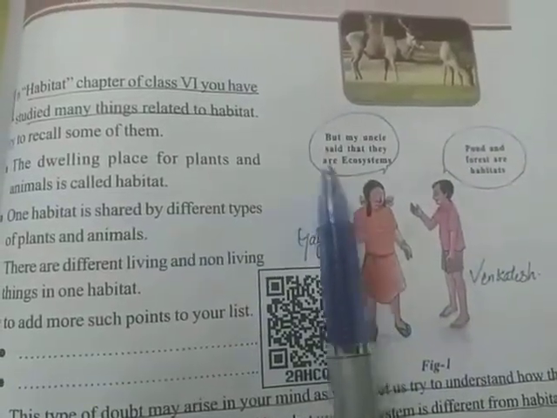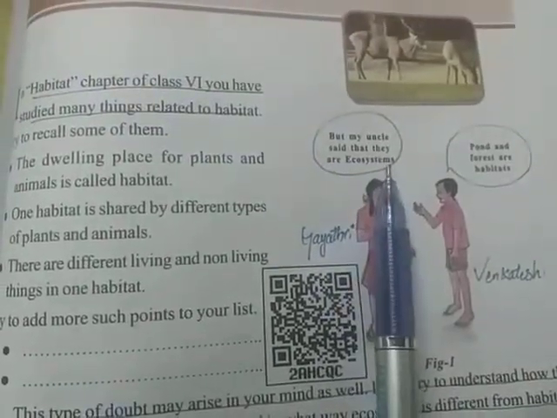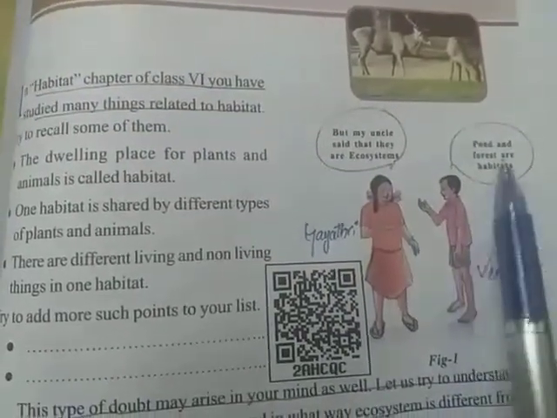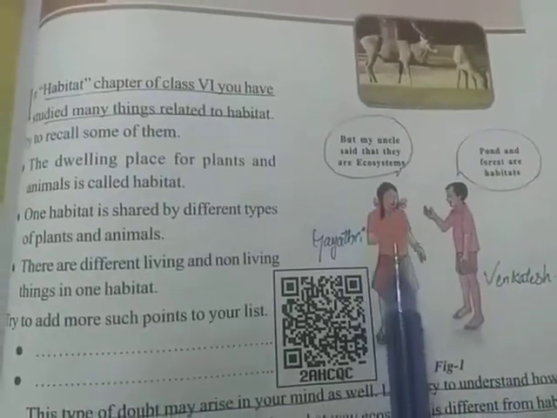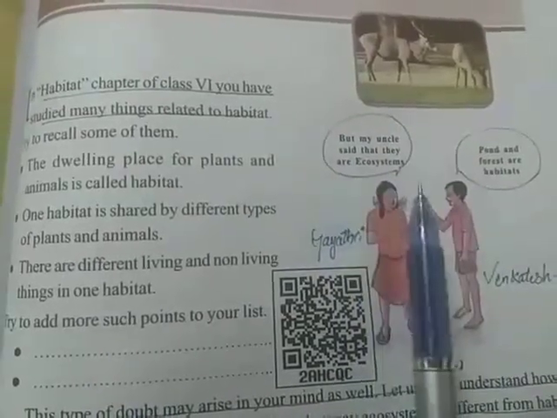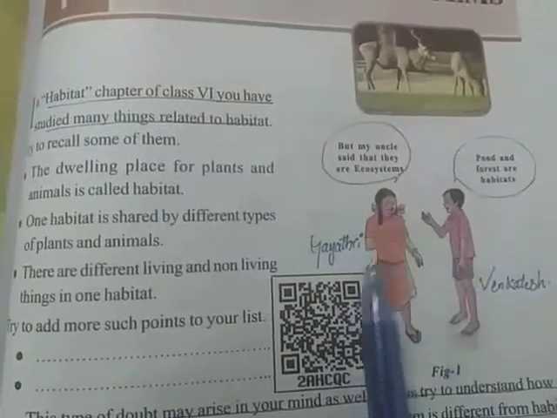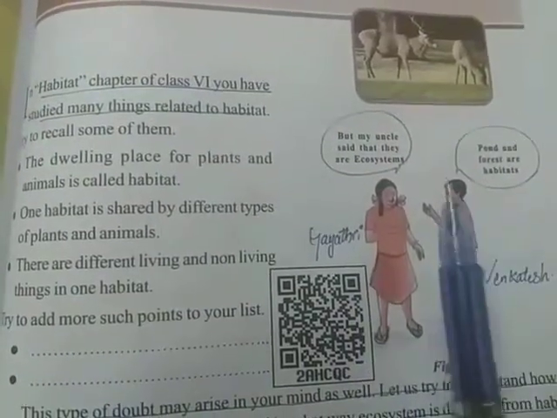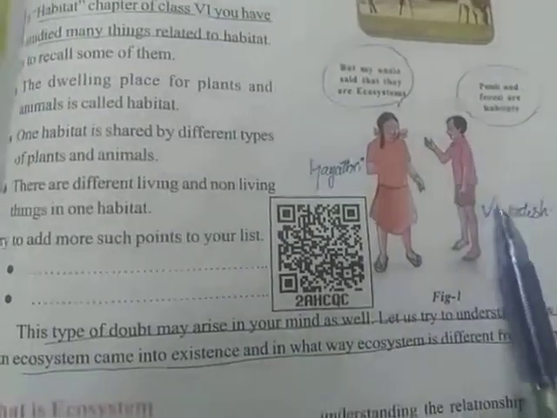Gayatri, what is she saying? But my uncle said that they are ecosystems. Venkatesh says pond and forest are habitats, but Gayatri says her uncle said that they are ecosystems. So there is a clash between both the opinions. Whose opinion is correct, we are going to observe.